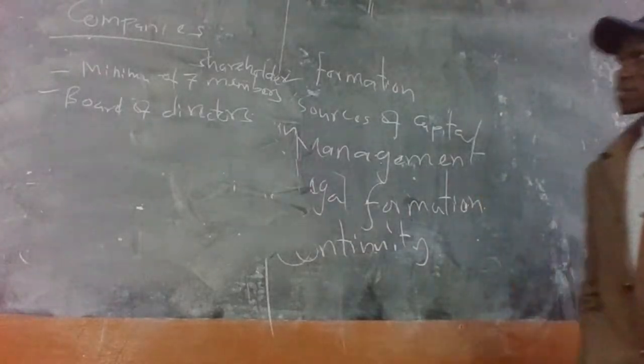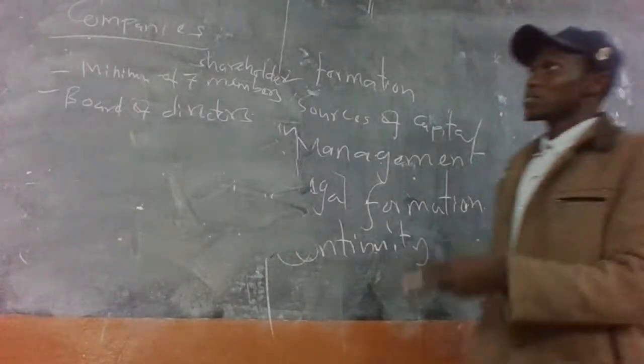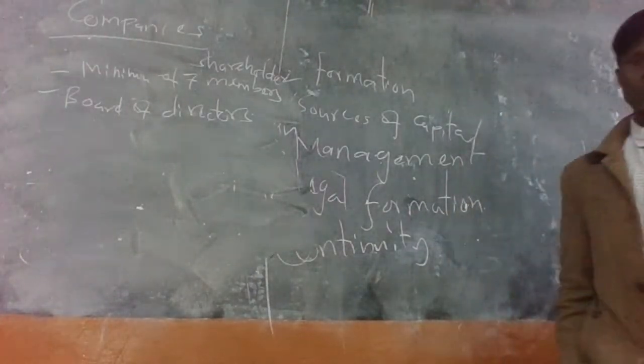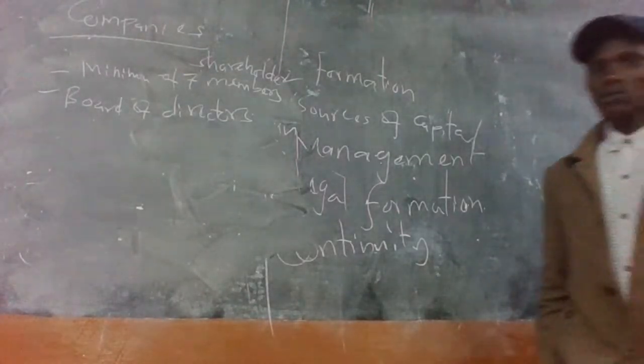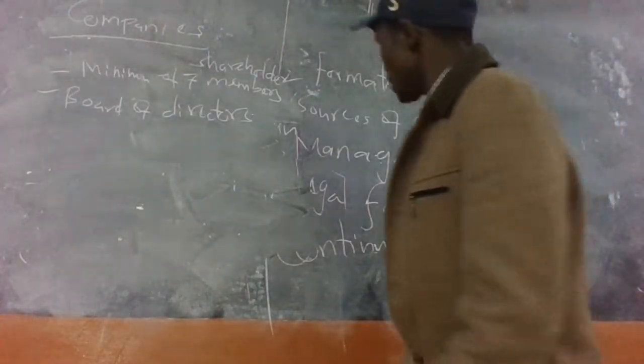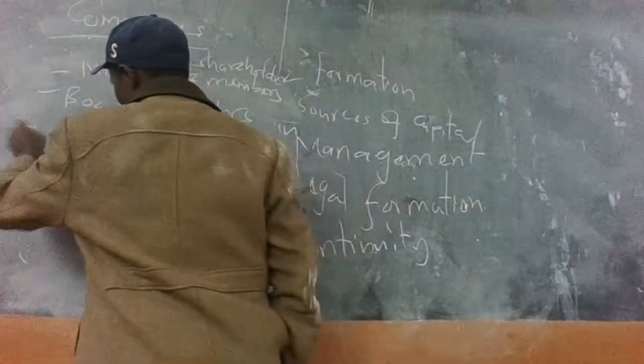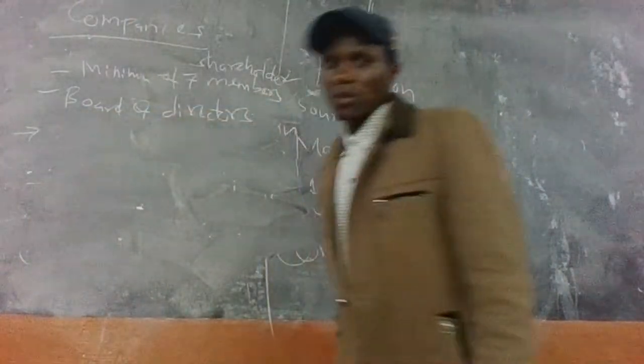Apart from the public, which should have a minimum of 20 and no set maximum. And what about the main source of capital?